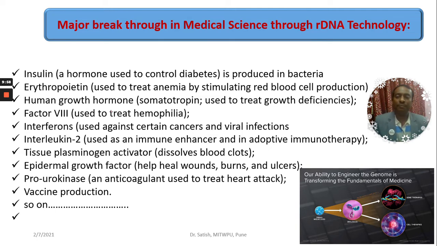This is one of the important components which we can produce through this rDNA technology. Then epidermal growth factors, which help in wound healing, we all know, and burns and ulcers. Urokinase, which is another important breakthrough innovation in the field of biotechnology, one of the products of biotechnology, is used as an anticoagulant, which is used to treat heart attack. That is also one of the major breakthroughs in medical science through this rDNA technology.